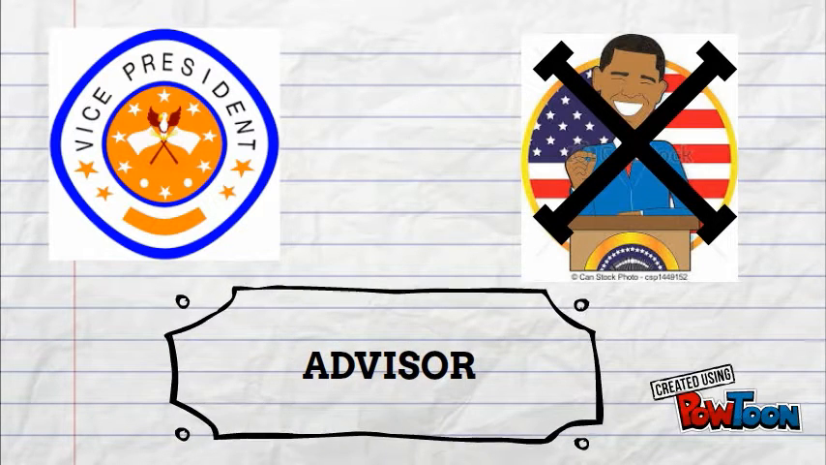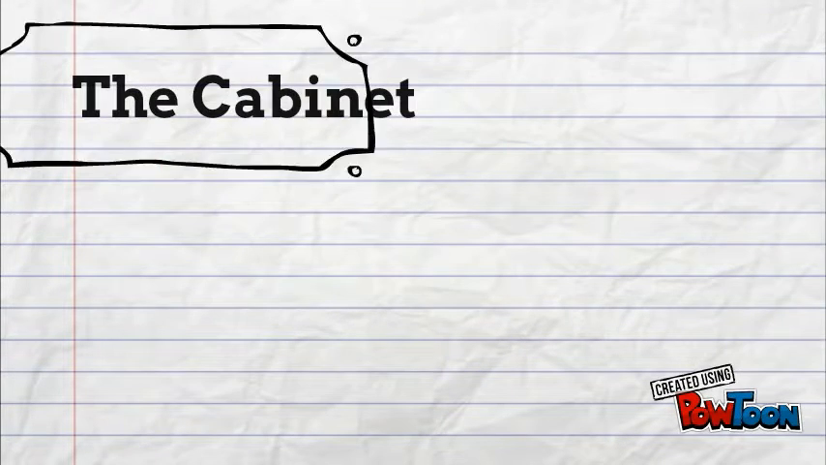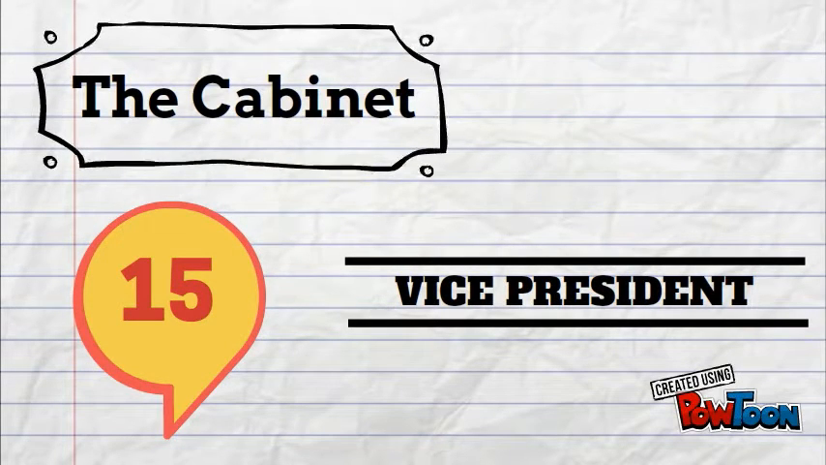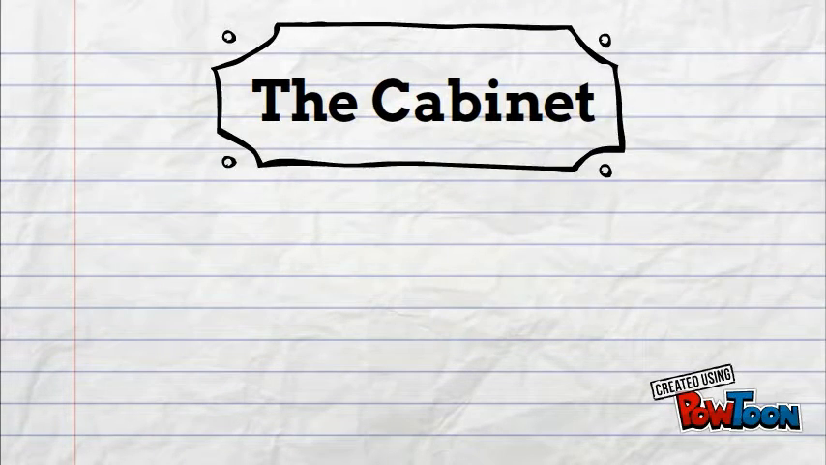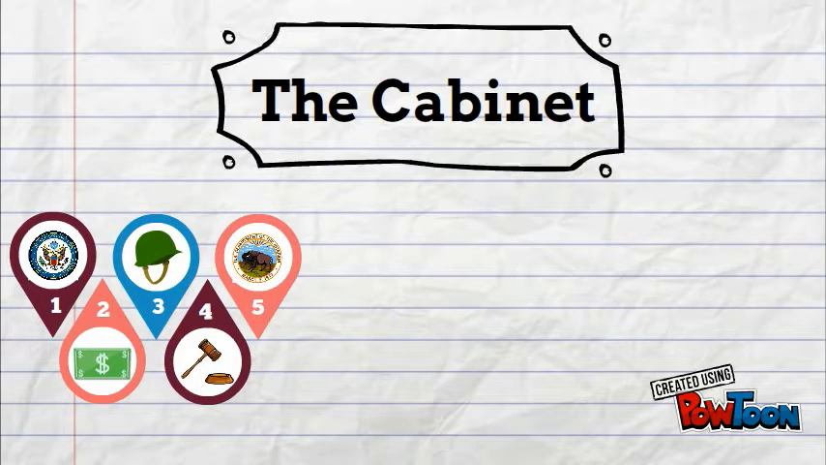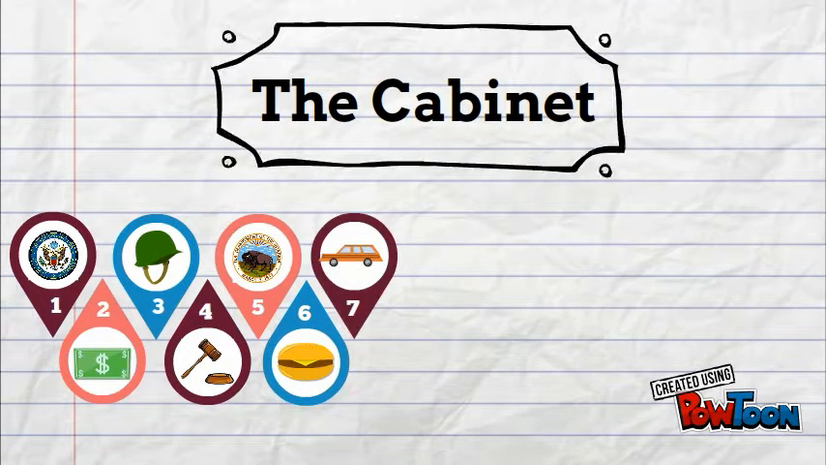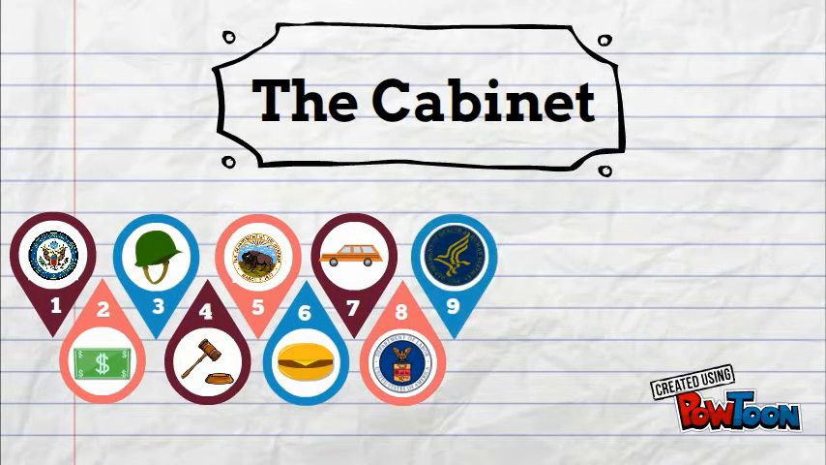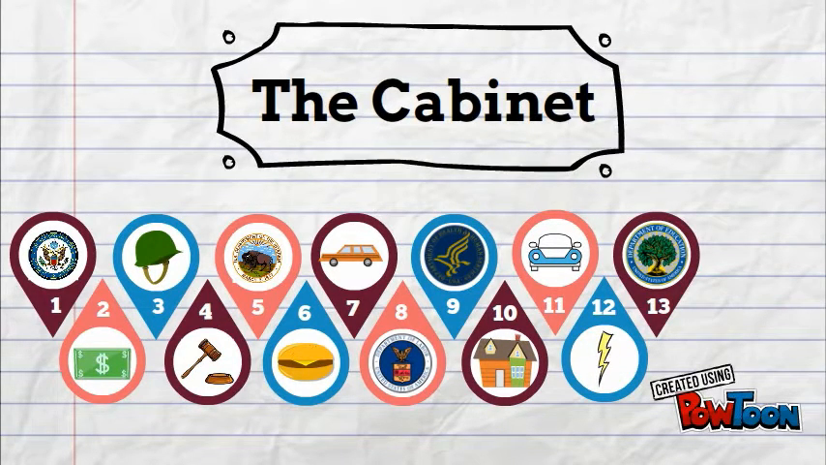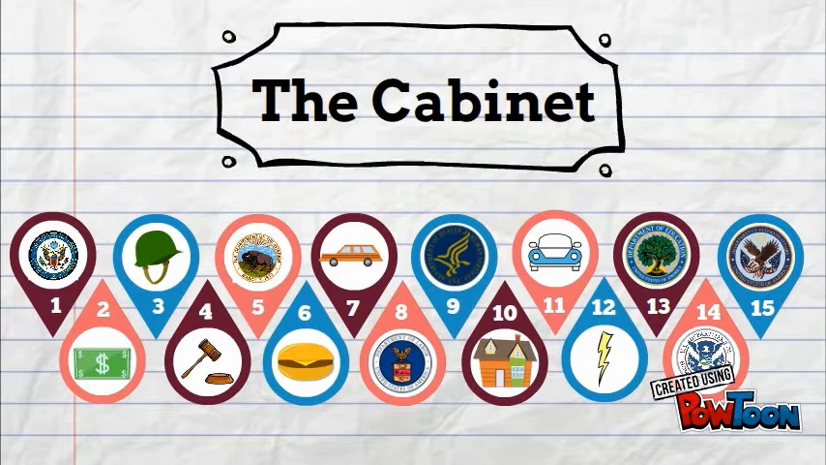top advisor. The Cabinet includes the Vice President and 15 different government agencies that act as advisors to the President. The heads of each of these agencies is chosen by the President. The different agencies are the Department of State, Treasury, Defense, Justice, Interior, Agriculture, Commerce, Labor, Health and Human Services, Housing and Urban Development, Transportation, Energy, Education, Veteran Affairs, and Homeland Security.